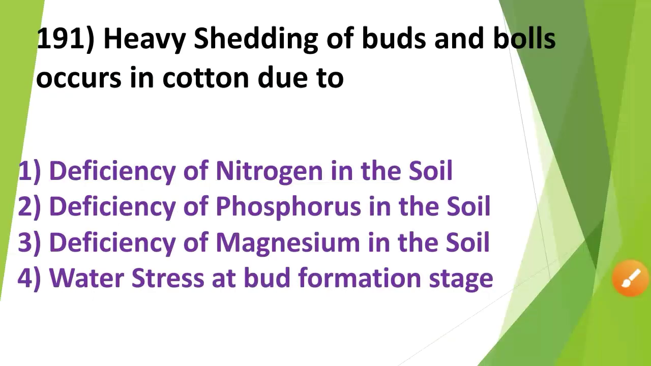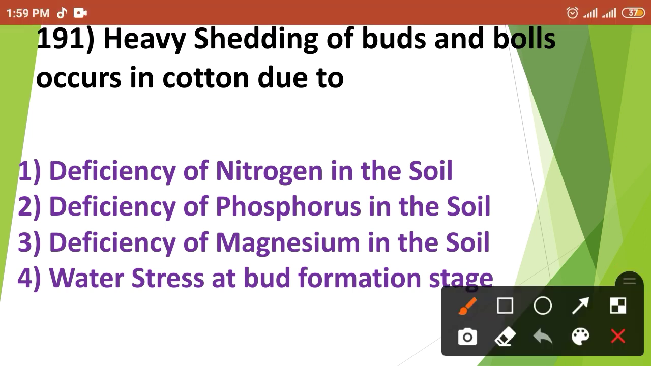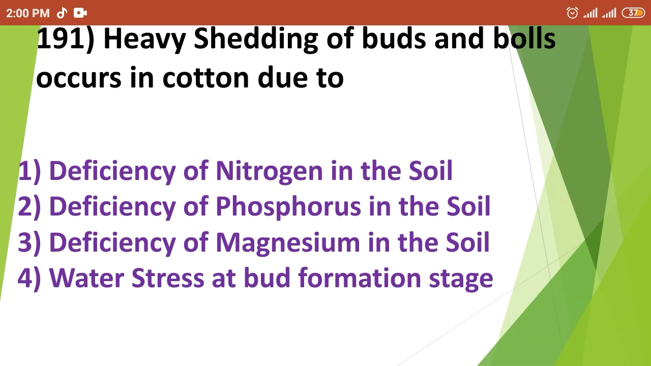Question number 191. Heavy shedding of buds and balls occurs in cotton due to: first option, deficiency of nitrogen in the soil; second option, deficiency of phosphorus in the soil; third option, deficiency of magnesium in the soil; and fourth option, water stress at bud formation stage. So heavy shedding of buds and balls occurs in cotton due to water stress at bud formation stage. That means the correct answer is option number 4.